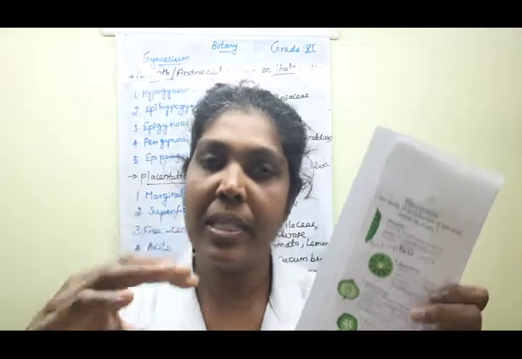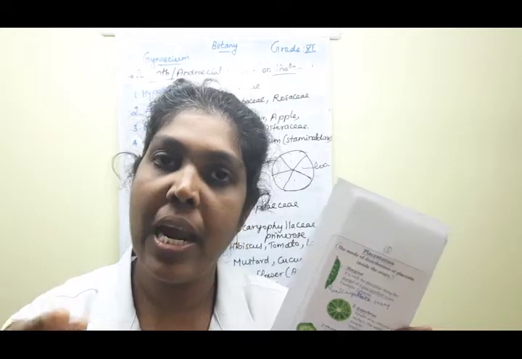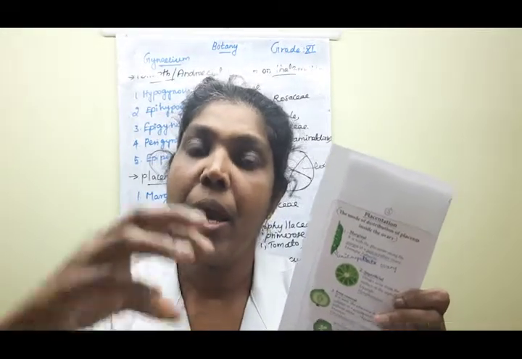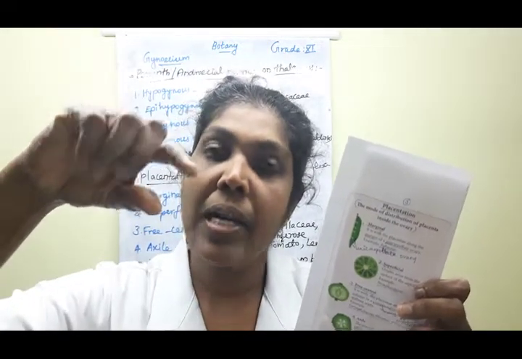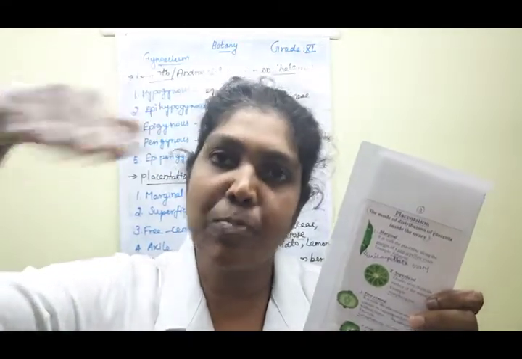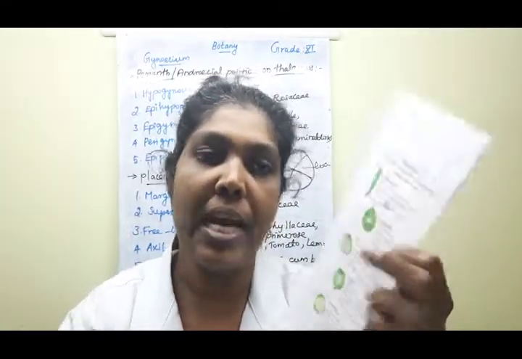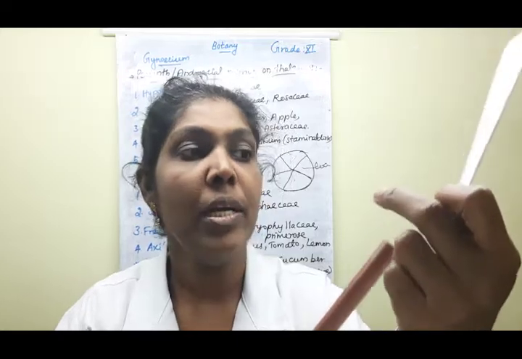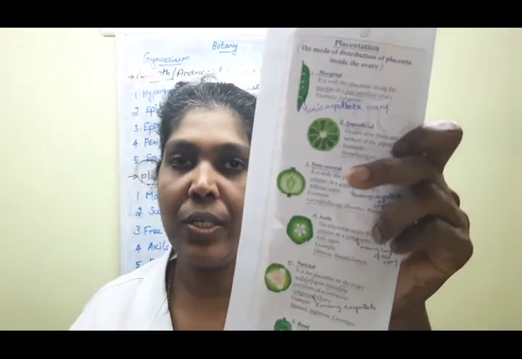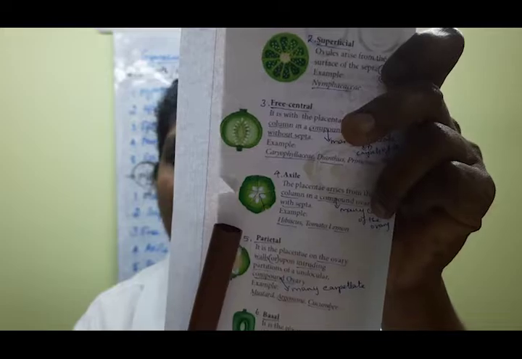Axial placentation means a multicarpellate, compound ovary with many carpels, but the placenta is in the central part, on the partition, the septa. That is called axial placentation. Understood, ma'am? Say yes or no? So this is the diagram, the representation of axial placentation.